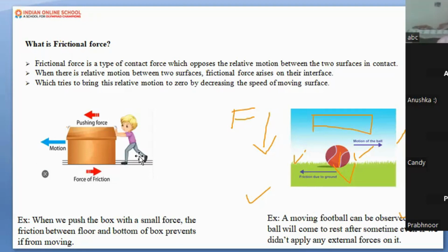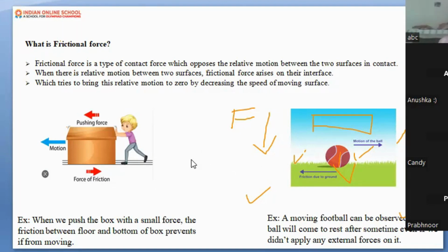Okay, let me give you one more example. If you have an ice cube in your hand and you try to slide it on a surface, say a wooden surface, it can easily slide. That we will learn in the further slides about the types of friction. But here also, we understood one thing: when the surface is smooth, the friction is less. When the surface is rough, friction is more.